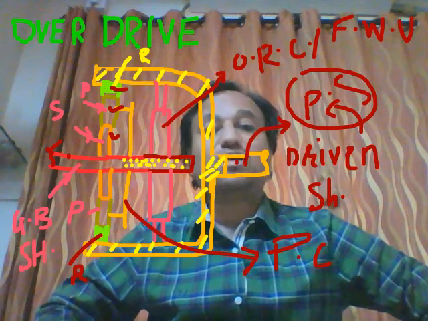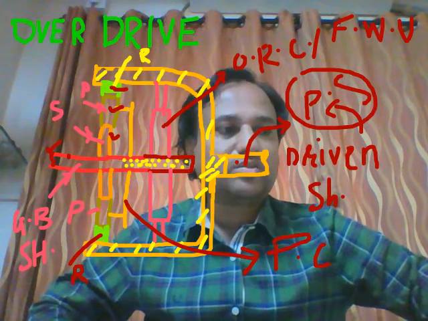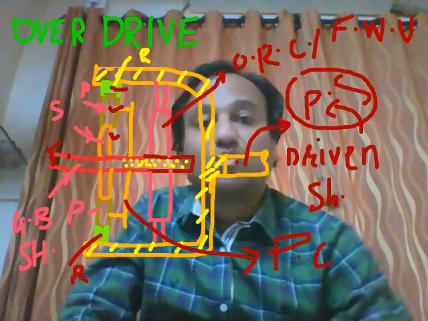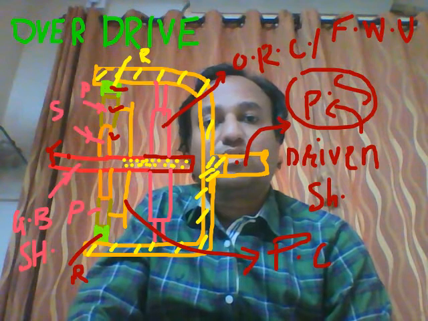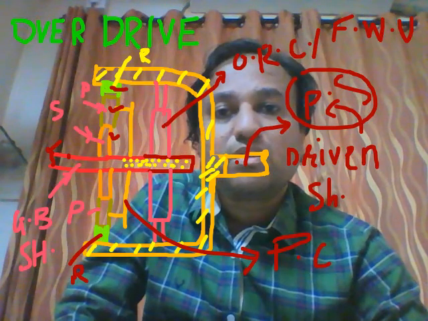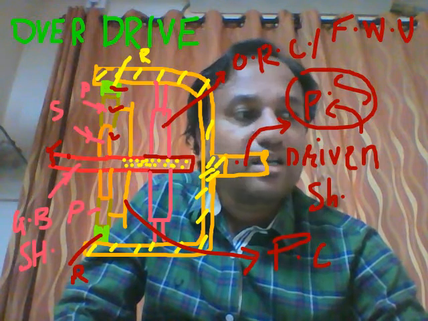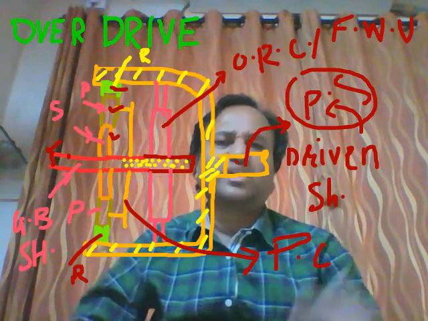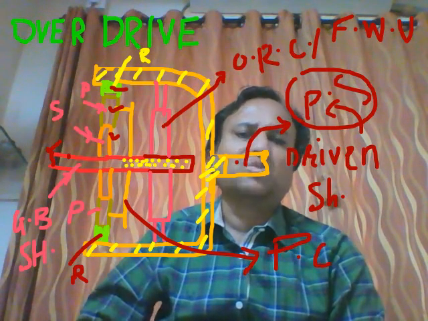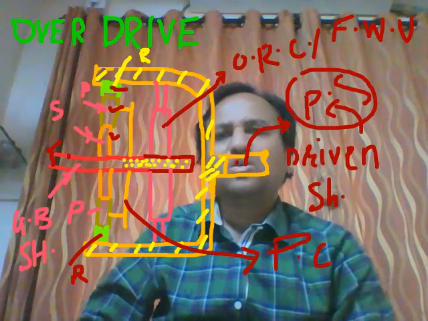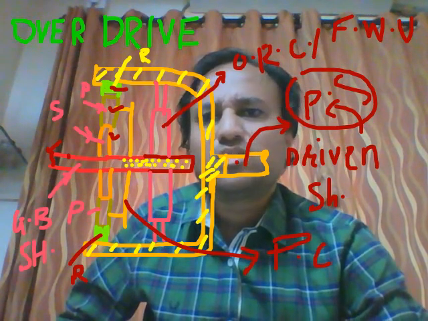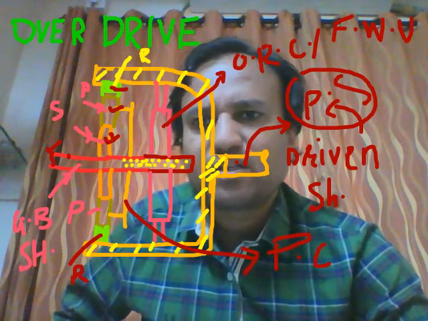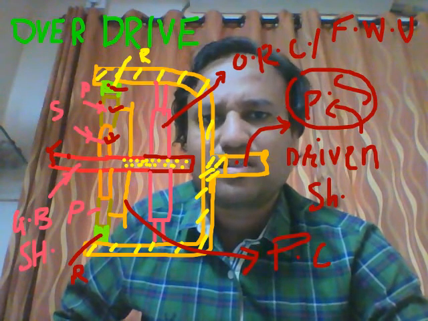It allows unidirectional movement. The overrunning clutch is a one-way clutch, so it will be helpful on a gradient. I will not discuss the overrunning clutch in detail, so just go through it. Here are the planet gear, sun gear, ring gear, and this is the cover plate.